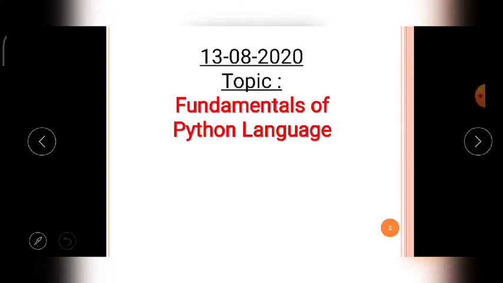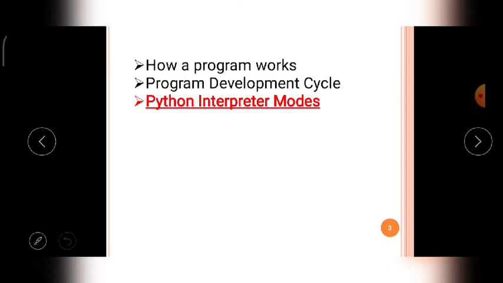Today's topic is Fundamentals of Python language. On this topic, today we will discuss how a program works, then how a program is developed with the program development cycle, then Python interpreter modes.